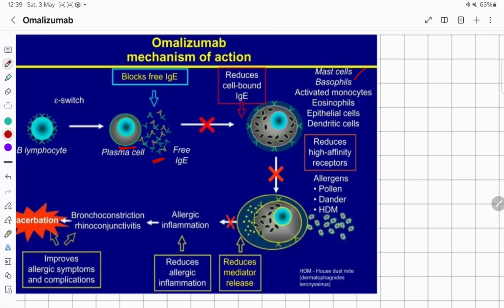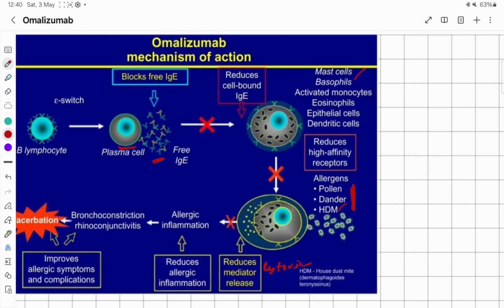In this way they reduce the high affinity receptors for allergens like pollen, dander, house dust mite, and reduce the release of inflammatory mediators or cytokines and other mediators from the mast cells and others: basophils, activated monocytes, eosinophils, epithelial cells, dendritic cells.